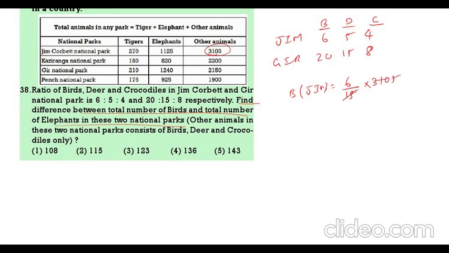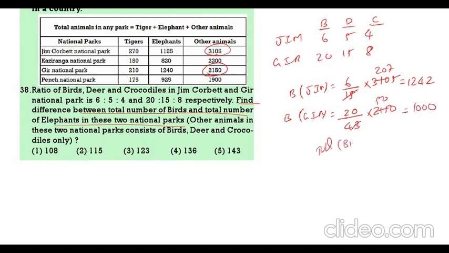So we will get 207, and 207 into 6 is 1242. Then birds in Gir: 20 by 43 into the other animals in Gir, 2150. This is 50 times, we will get 1000. So total birds: 1242 plus 1000, that is 2242. Now total elephants.